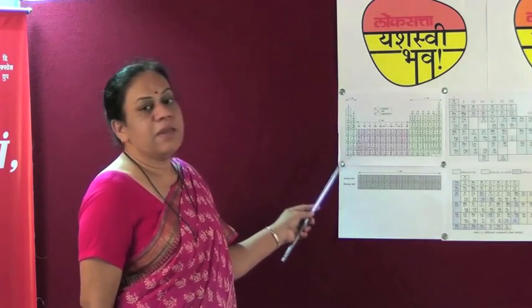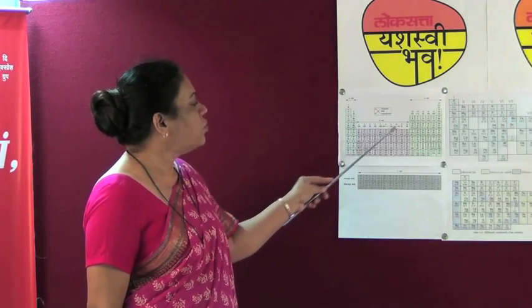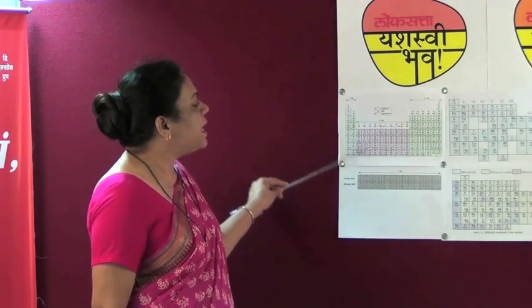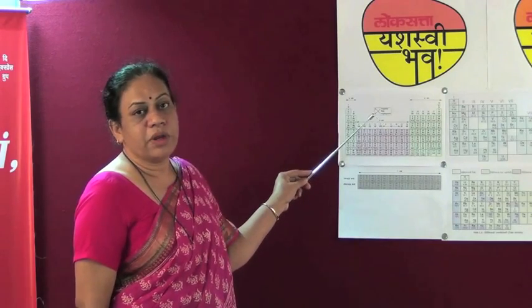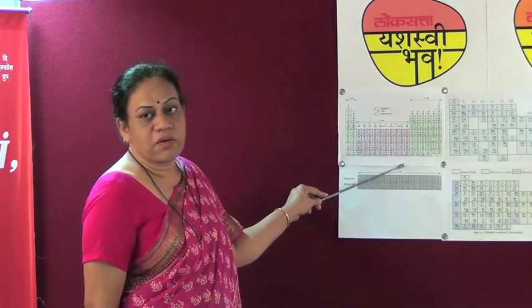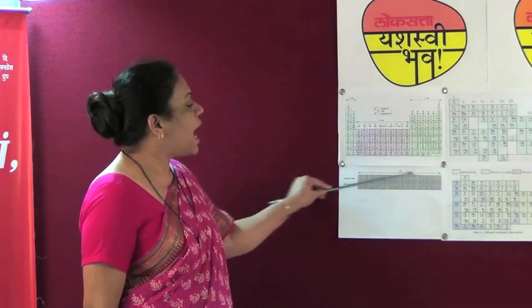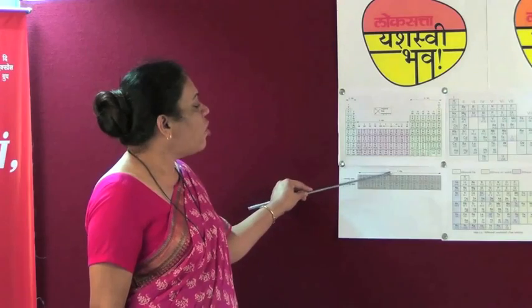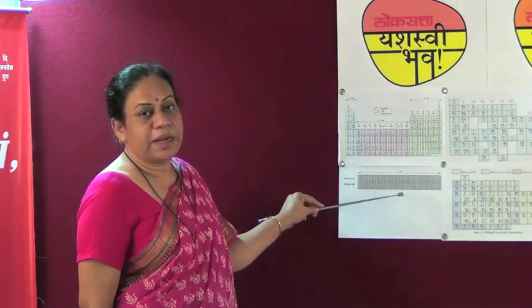Whereas the D block elements start from the 3rd group to the 12th group. They all belong to the D block elements, which are placed in the center of the modern periodic table. Then there is the F block, which is placed at the bottom of the periodic table. These F block elements are also metals.